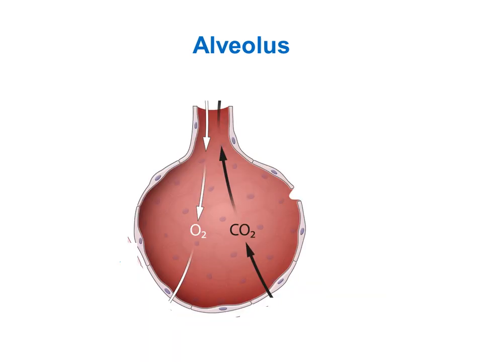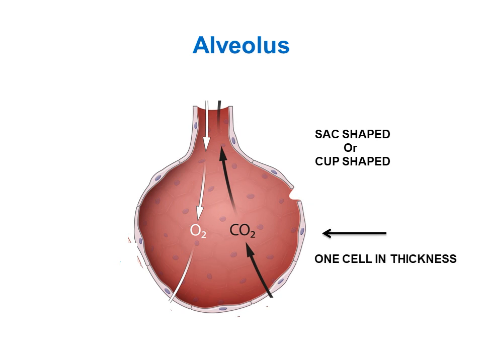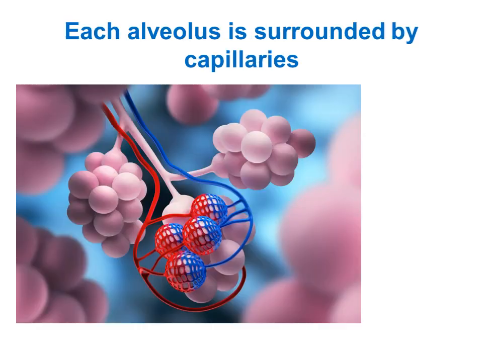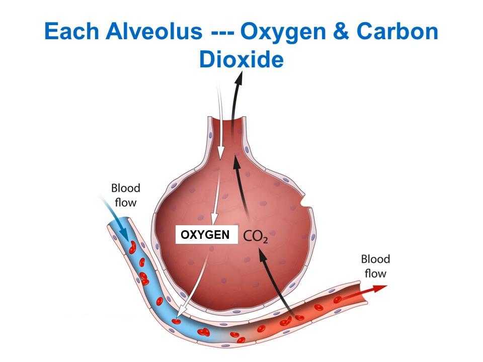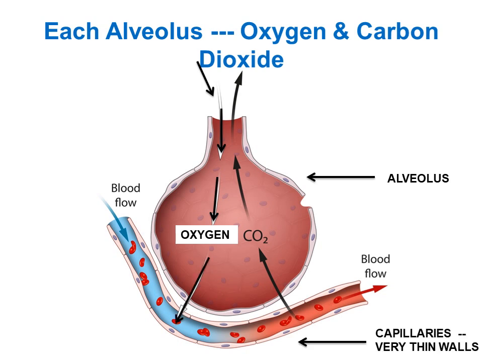Each alveolus is sac-shaped or cup-shaped, just one cell in thickness with very thin elastic walls. Alveolus is surrounded by network of blood vessels called capillaries that also have thin walls. Oxygen that we have taken in through the air diffuses or passes through the alveoli into the capillaries where it is absorbed and then passed on to all the cells of the body.